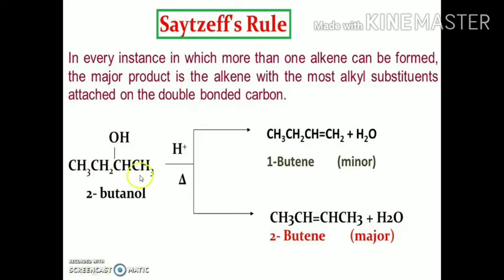Like in this case, this is a beta carbon atom and this one is a beta carbon atom, but this beta carbon atom is more substituted, and there is no alkyl group attached to the other carbon atom. It means this beta carbon atom leads to the abstraction of the proton and forms 2-butene as the major product, while but-1-ene is formed as a minor product if the proton is abstracted from the other carbon atom.